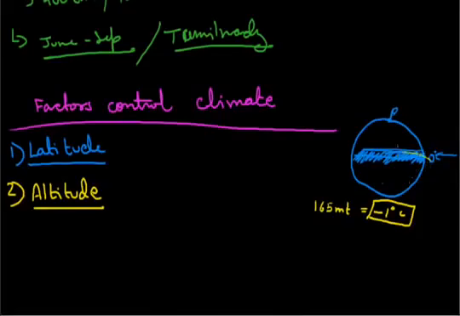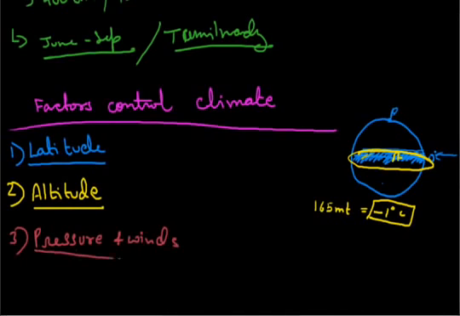As I told you, this region is where the temperature is very high, but if we take the examples of the Himalayas or the Kilimanjaro mountains, the high altitude areas of these mountains are totally covered with ice. The temperature is very low, so the altitude also affects how much above the sea level that particular land is. The next thing is the pressure and winds.